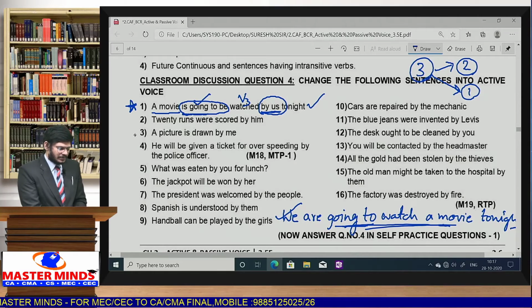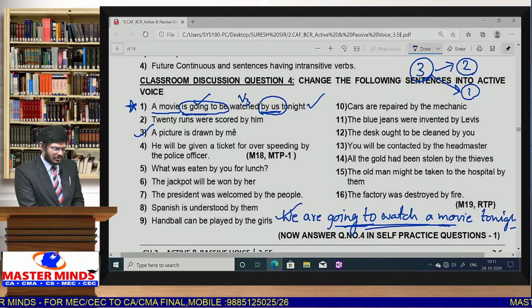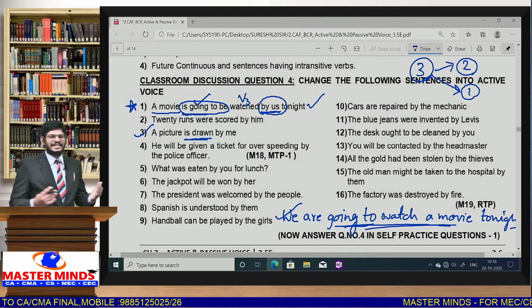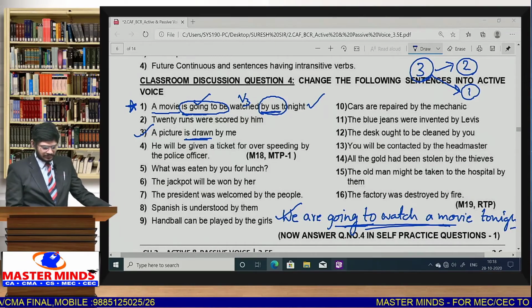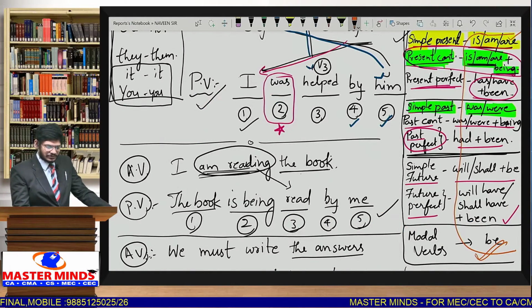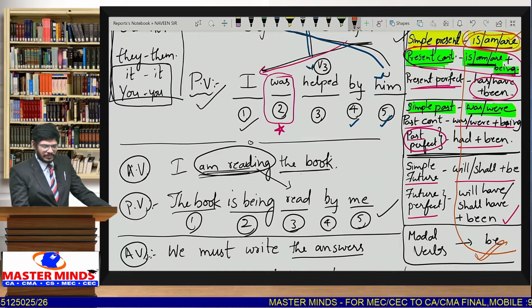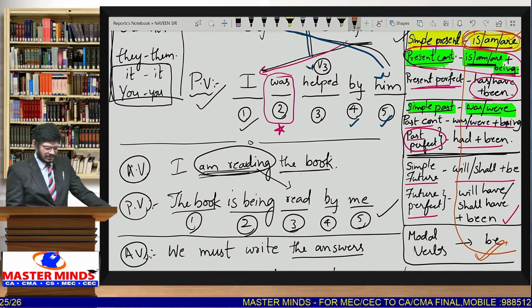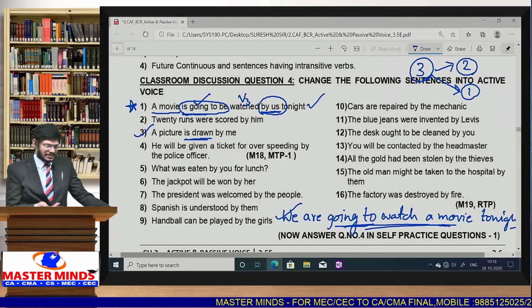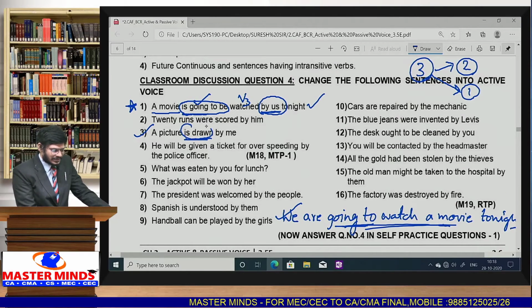Okay. Next, for example, take the third sentence. A picture is drawn by me. Is drawn. So this tense is simple present. How can we say simple present? You have to remember the table. In simple present we have is, am, are. Is, am, are is followed by V3 only in simple present. So naturally we consider it as simple present because is, am, are plus V3.